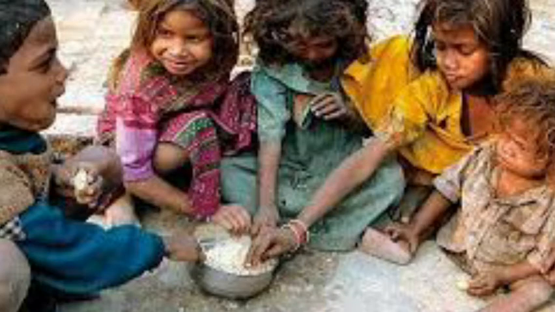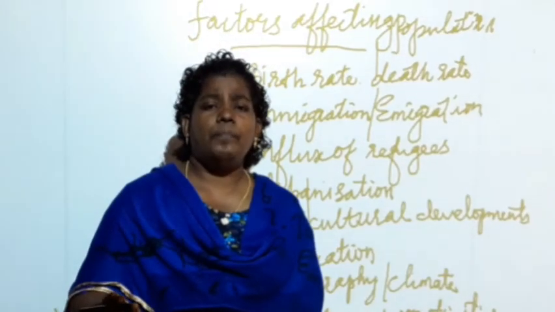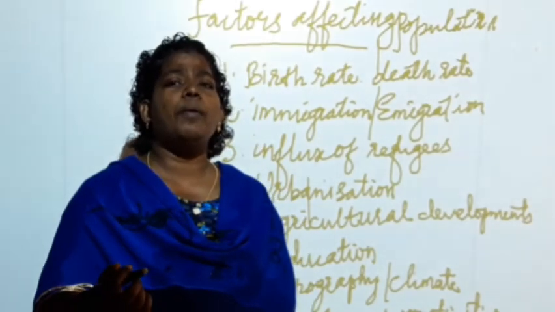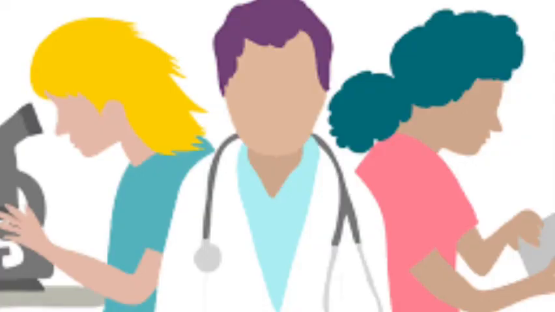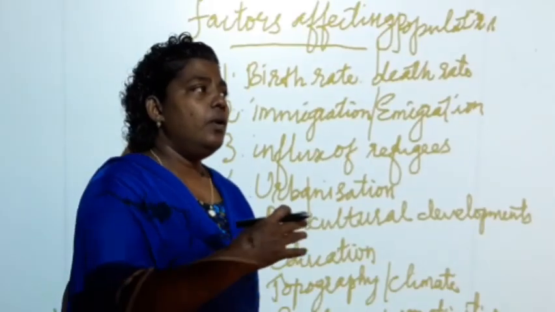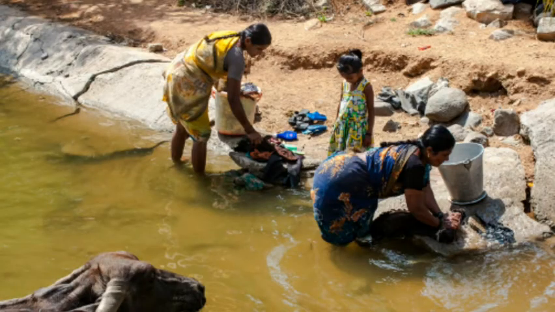Through education, more awareness was given to or taught to the people. The awareness helped the people to control the population.